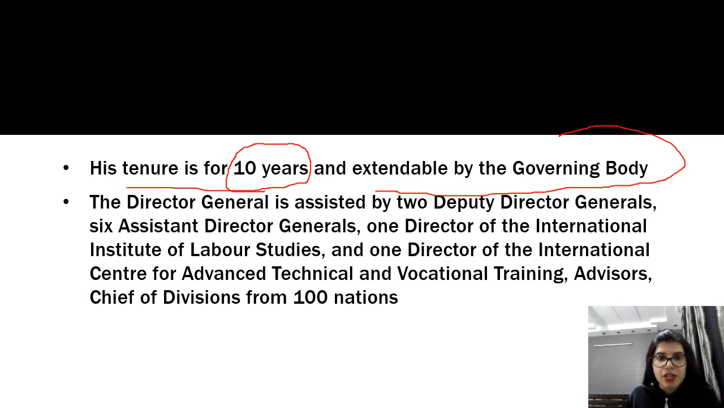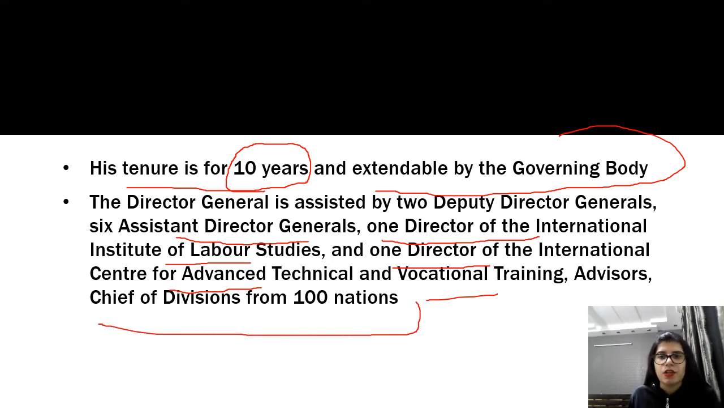The Director General is assisted by 2 Deputy Director Generals, 6 Assistant Director Generals, 1 Director of the International Institute of Labour Studies and 1 Director of the International Centre for Advanced Technical and Vocational Training, advisors, and chiefs of divisions from 100 nations. So this you need to note down in your notebooks and remember it.